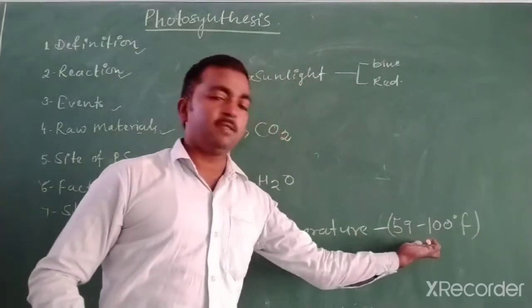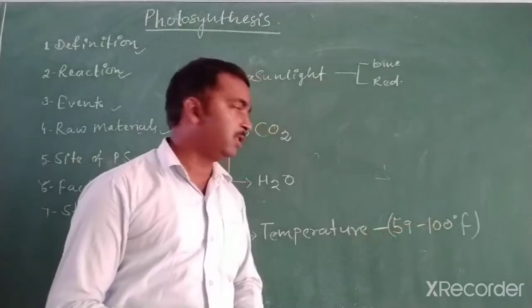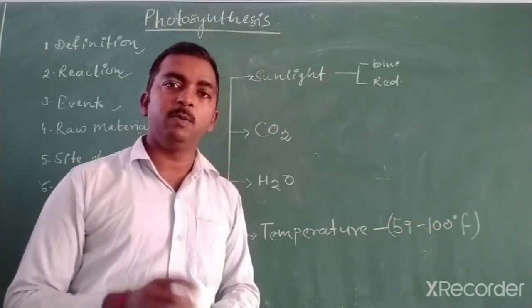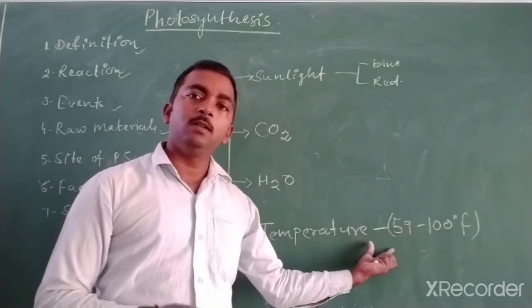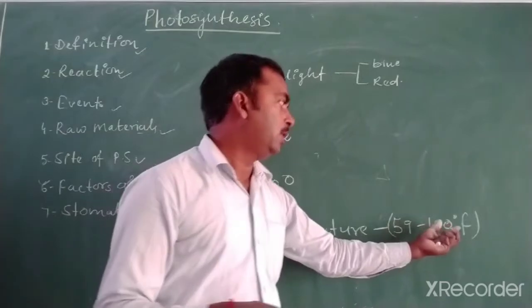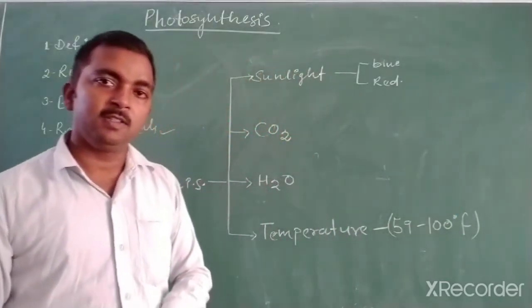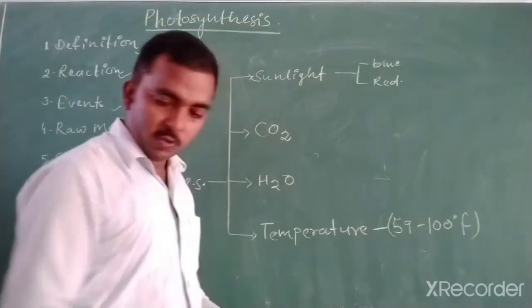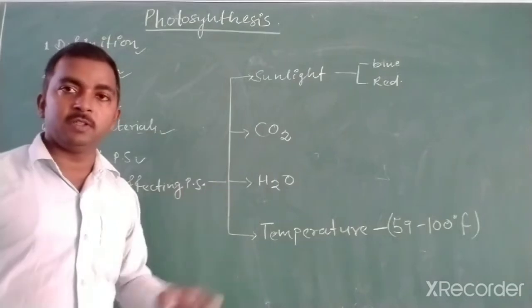It means between these temperatures the rate of photosynthesis will be optimum, while below 59 the rate of photosynthesis will be low, and also above 100 degrees Fahrenheit the rate of photosynthesis will be low. So this is all about the factors affecting photosynthesis.